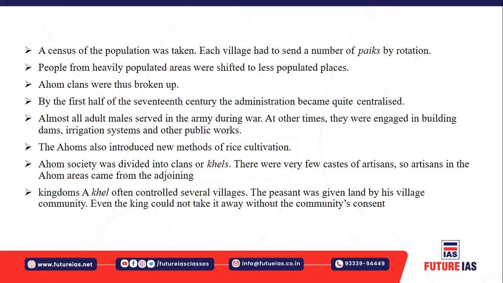Each village used to send a number of paiks by rotation for various types of work, isn't it? And people from heavily populated areas were shifted to less populated areas, because of the competition in those areas and the less availability of resources.